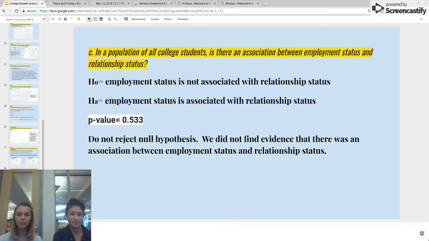With this high p-value, we do not reject the null hypothesis because we do not find that there was an association between employment status and relationship status. Our null hypothesis was that employment status is not associated with relationship status, and our alternative was that it is associated with relationship status.